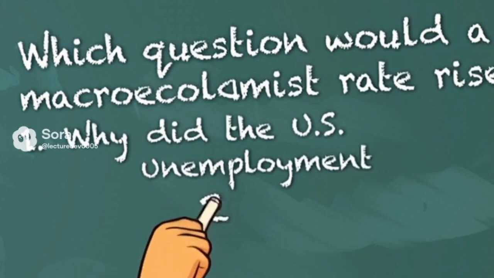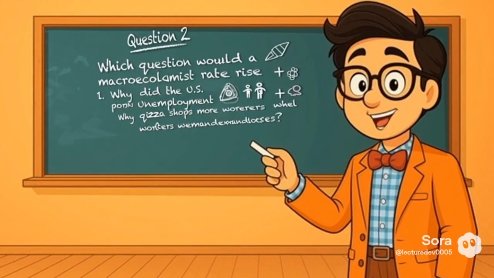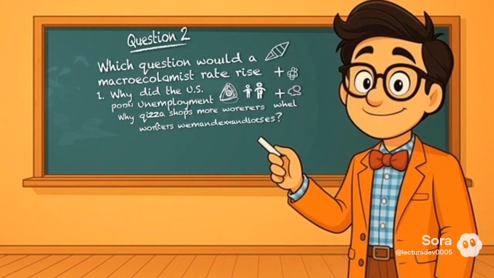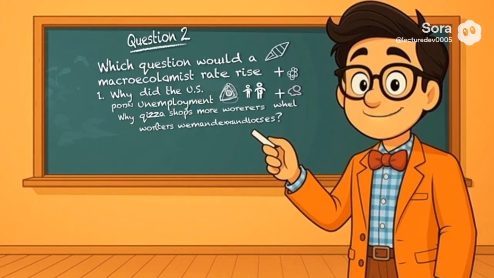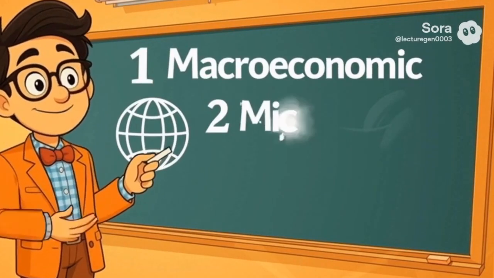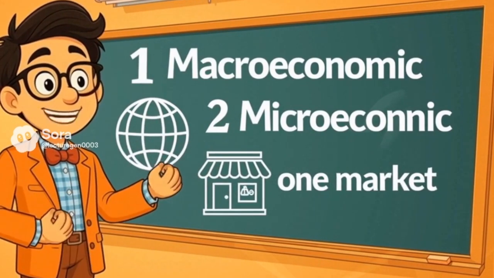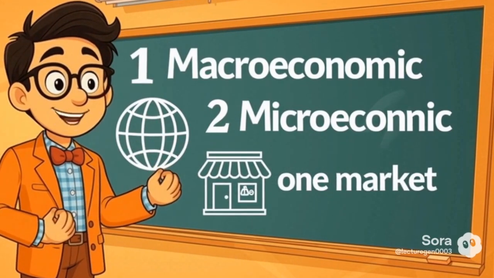Question 2. Which question would a macroeconomist study and which would a microeconomist study? 1. Why did the U.S. unemployment rate rise last year? 2. Why do pizza shops hire more workers when demand increases? Great! The first question is macroeconomic. It focuses on the entire economy. The second is microeconomic. It looks at decisions in one specific market.